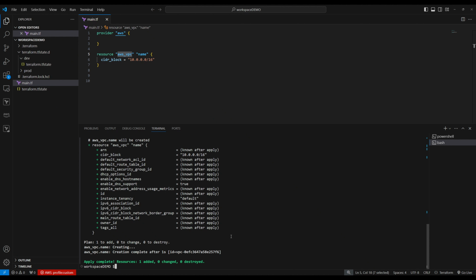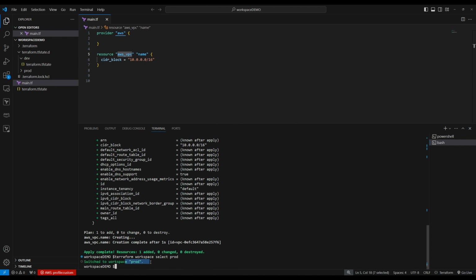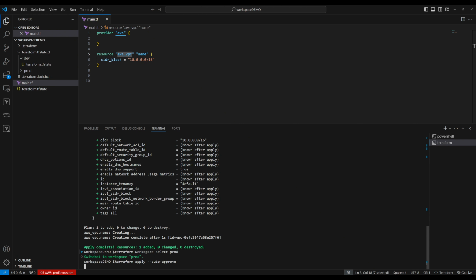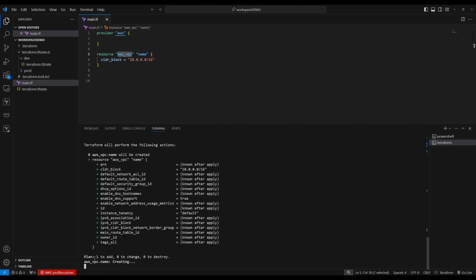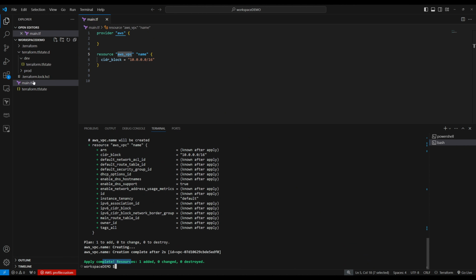Now let's go to the prod workspace. Let's switch. How do you switch? So terraform workspace select. Now you go to prod, right? We have switched to prod now. So let's create a resource in the prod workspace. It's the same command, terraform apply --auto-approve. So we're going to create a resource in the prod workspace. You see, it's one to add again. So it created. When you go to the prod workspace, you're going to see the state file. So each workspace will have one state file. That's how, with a single configuration file, this is your single configuration file, you can create multiple resources, and it looks like multiple environments.